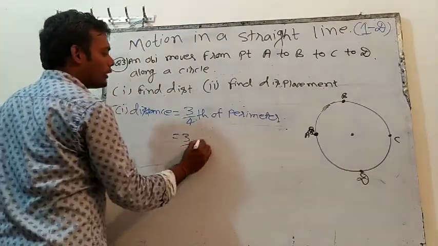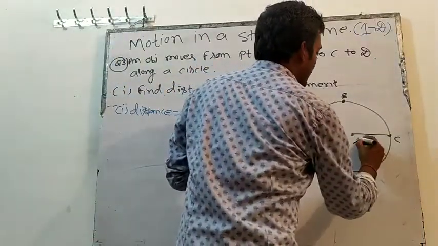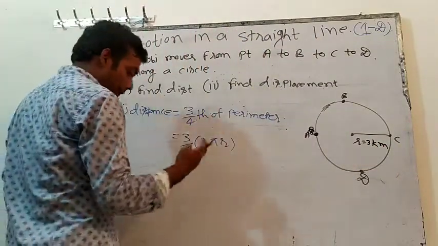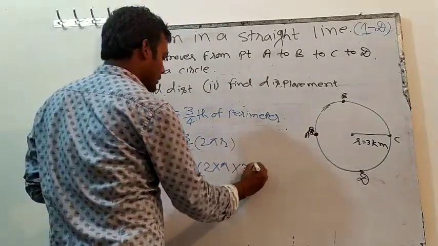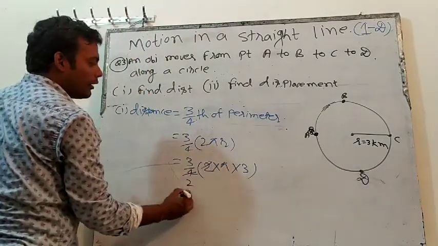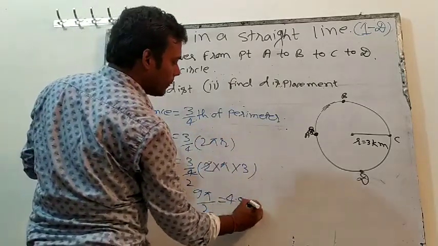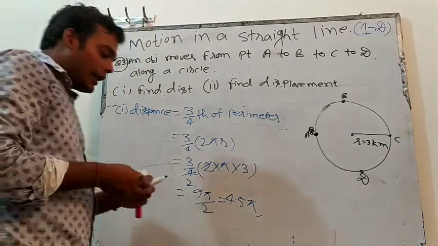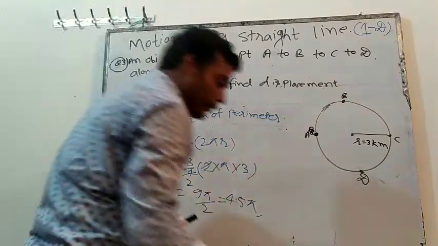So 3/4 of the total perimeter, which is 2 pi r. In the question, the radius was given: radius is equal to 3 kilometers. So how will we calculate the answer? This will be equal to 3/4 into 2 into pi into r, and r is 3. So 2 into 3 by 4, 3 into 3 is 9, 9 pi by 2. That means the answer will be 4.5 pi. That will be the distance. Can you tell me the answer of the second? See the answer of the second.